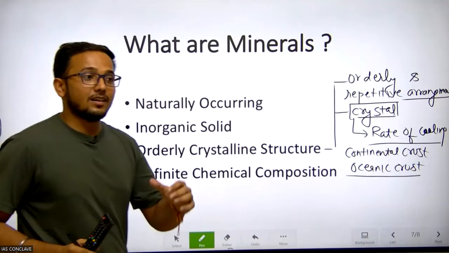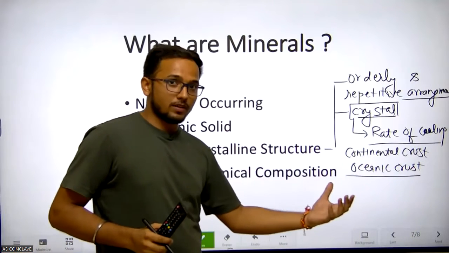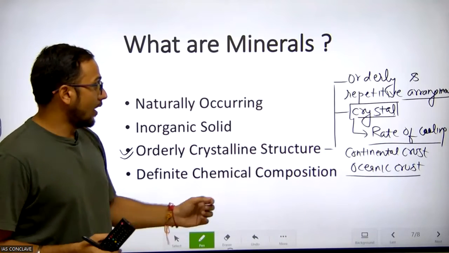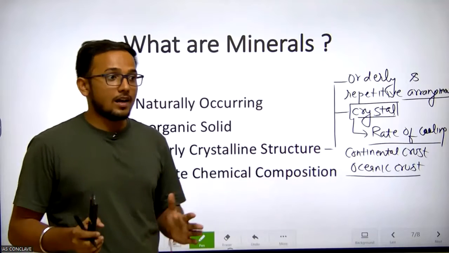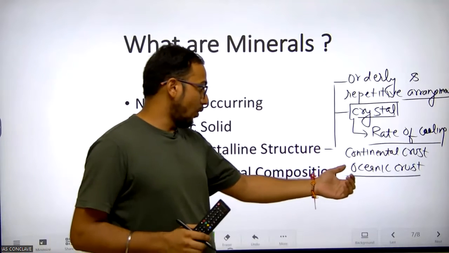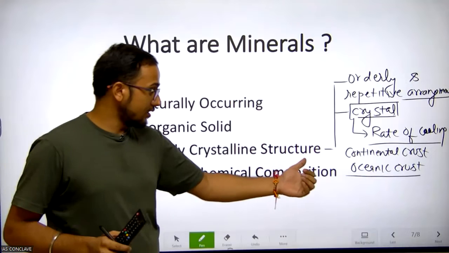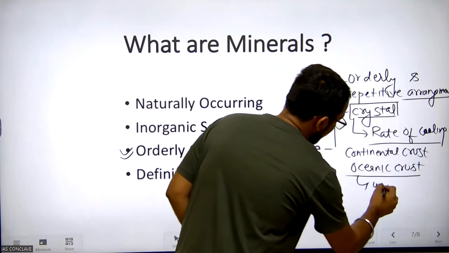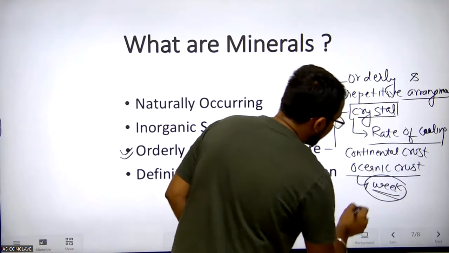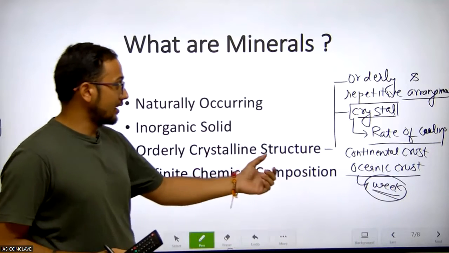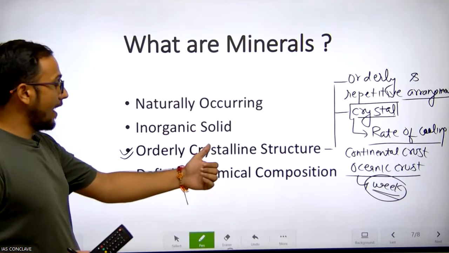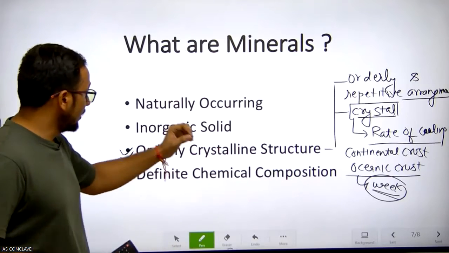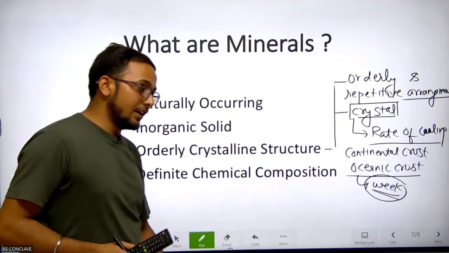If you look at the continental crust, they are intrusive rocks, and that's why they take millions of years to solidify and cool, and that's why the continental crust has large crystals. But on the other hand, the oceanic crust is extrusive, and that's why they solidify in weeks. So their cooling rate is so fast that the crystals are so small. Okay, so these are fine grain rocks. So this is the orderly crystalline structure, which determines what minerals are.